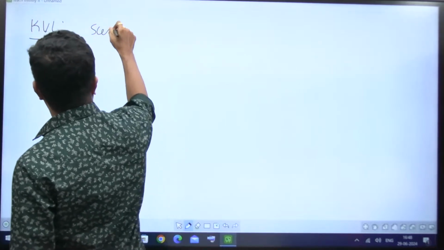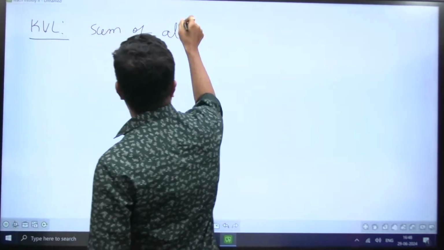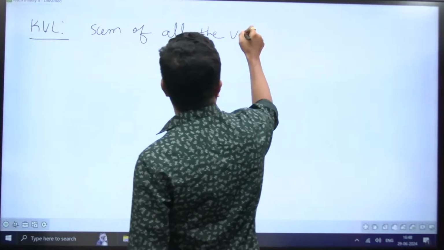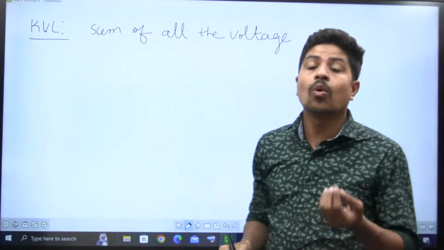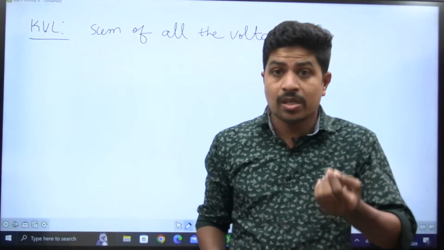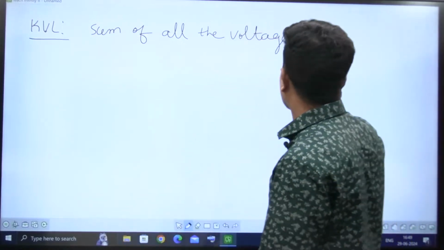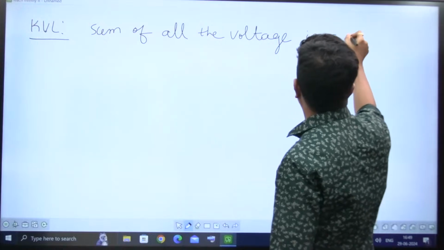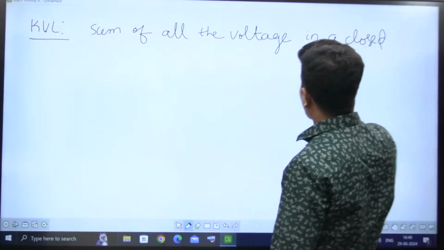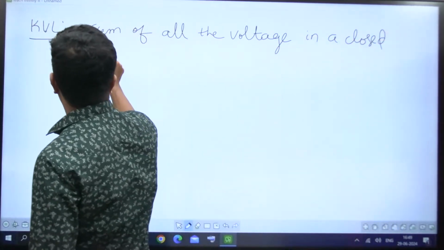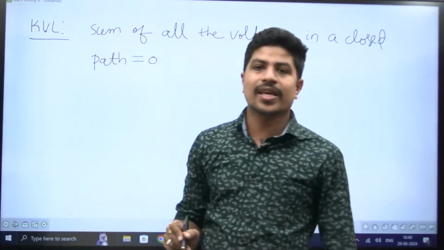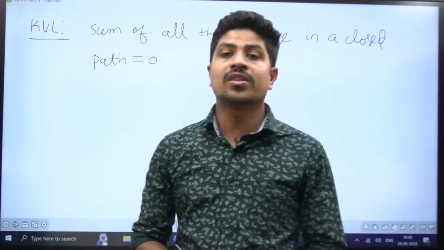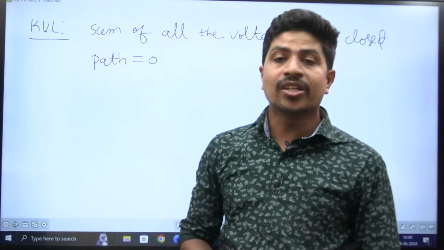Sum of all the voltages. It may be a source voltage or it may be a voltage drop. Sum of all the voltages in a closed path is equal to 0. And from where is this KVL originated? The KVL got originated from the law of conservation of energy or power.